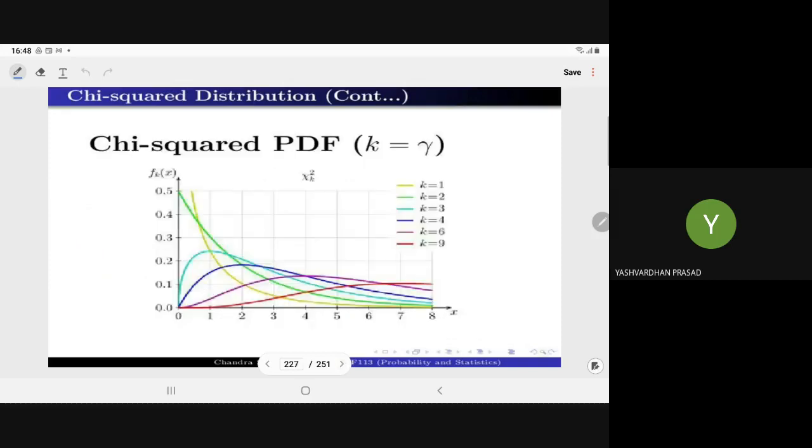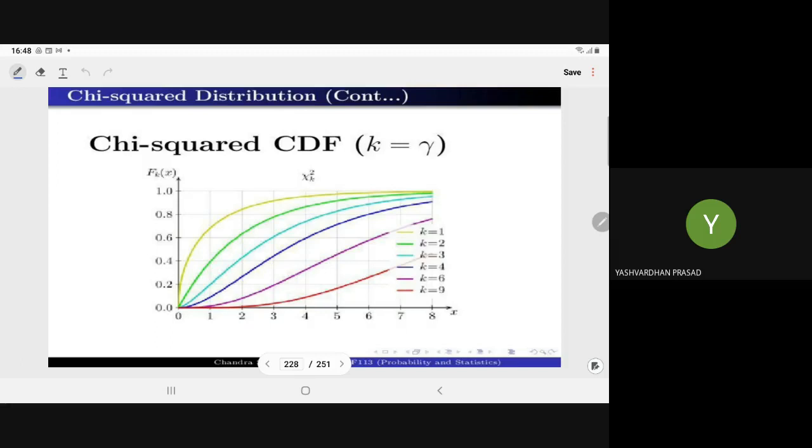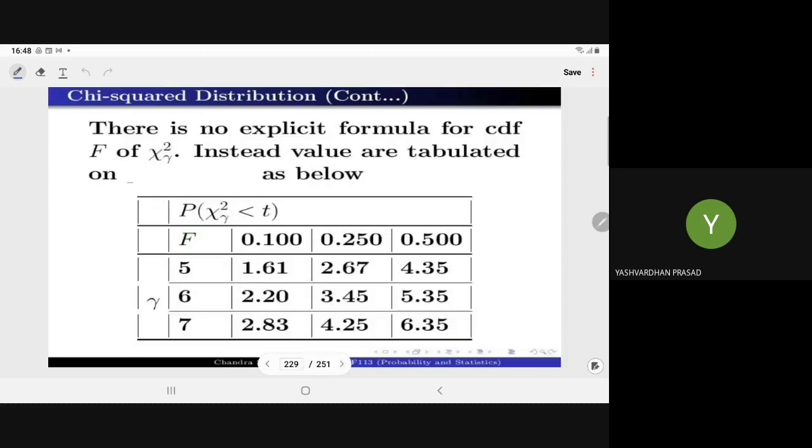For different values of k, or you can say nu, or sometimes gamma, we have the following shapes of the chi-square distribution. This is the CDF of the chi-square distribution. Now when we are talking about the CDF, an explicit closed-form expression for the CDF of the chi-square distribution cannot be derived. So here we have numerical values.